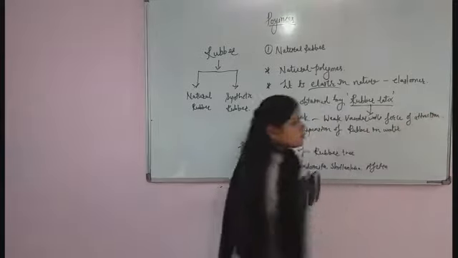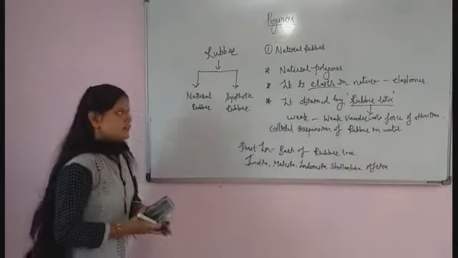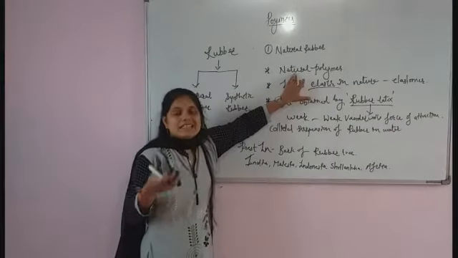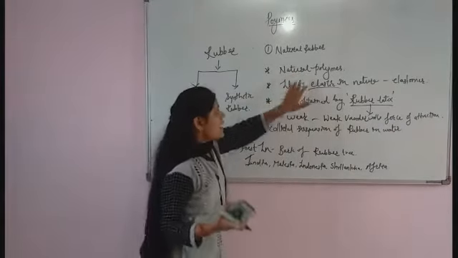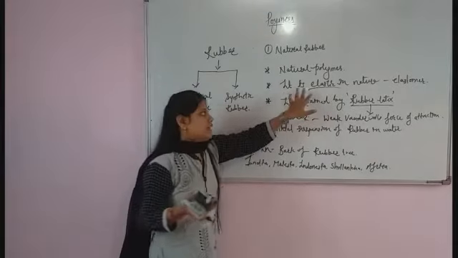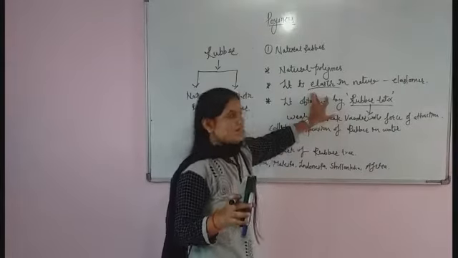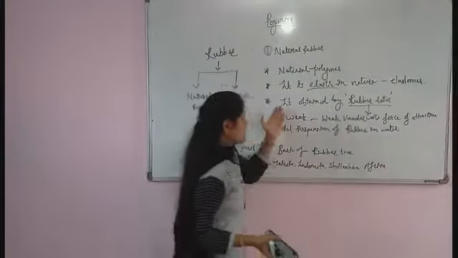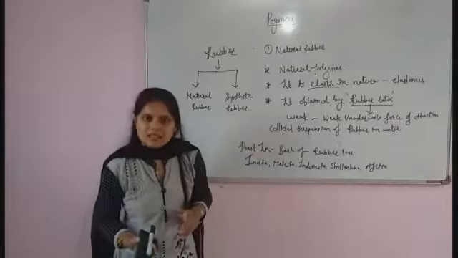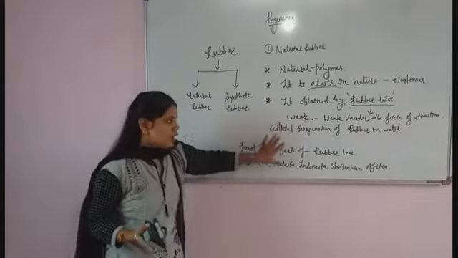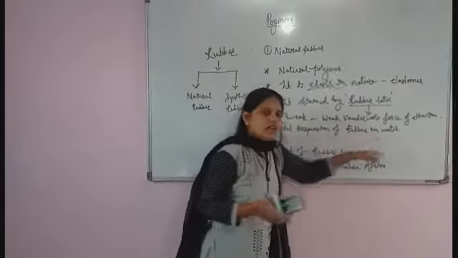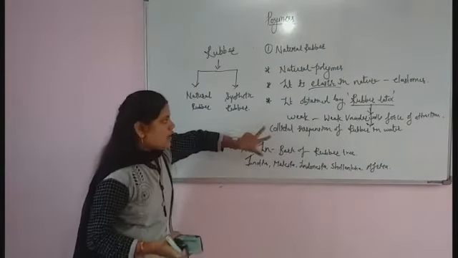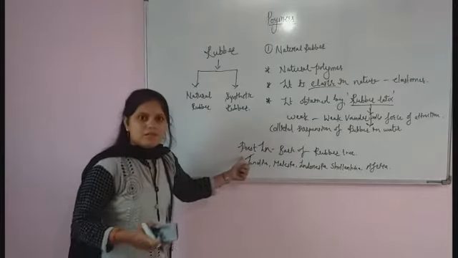So you should remember that we call natural rubber a natural polymer because it is easily available in nature. After that, it has elastic property, and because of this reason natural rubber is called an elastomer. Next, it is obtained from rubber latex, which is a colloidal suspension of rubber in water, and it is present in the bark of the tree.